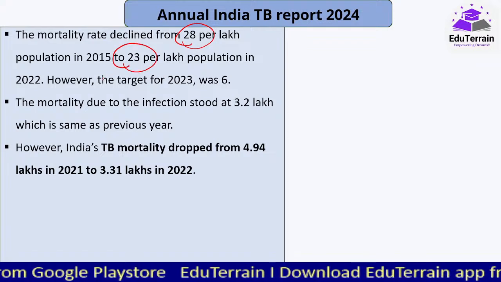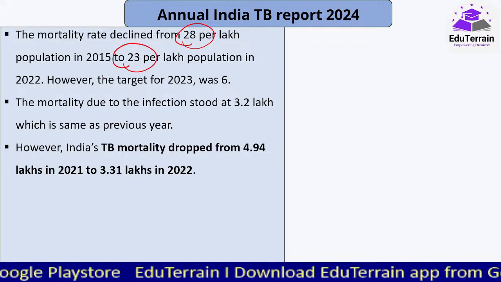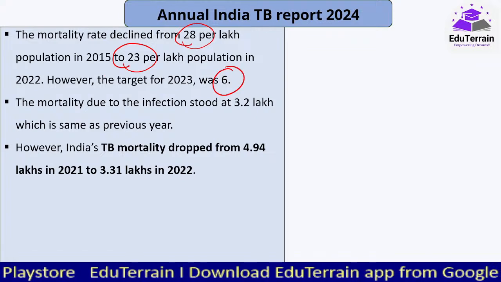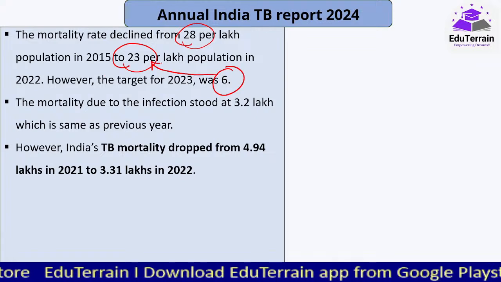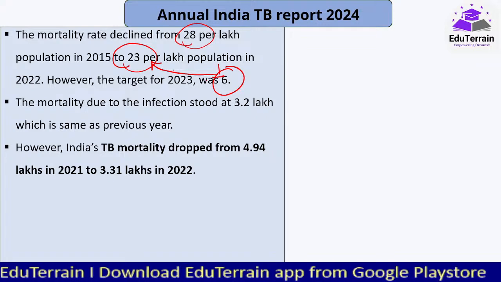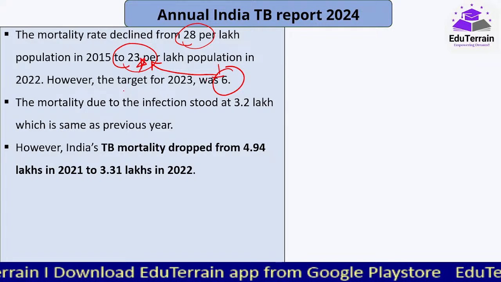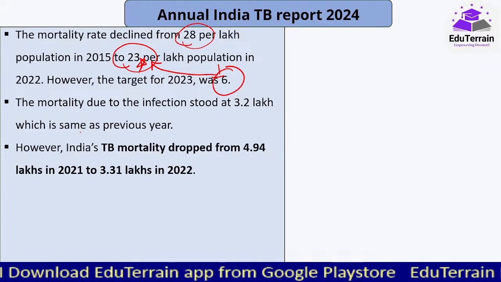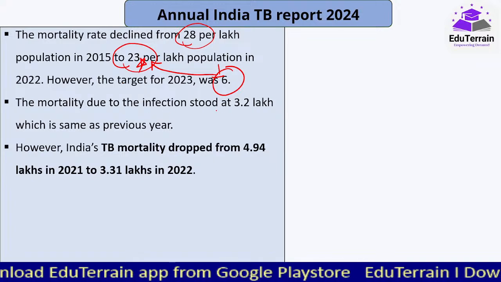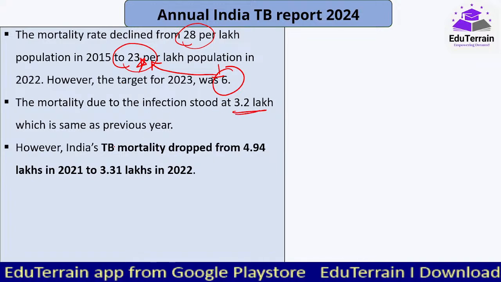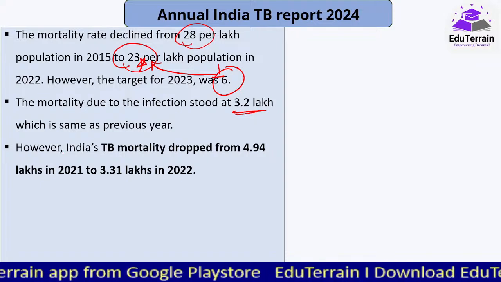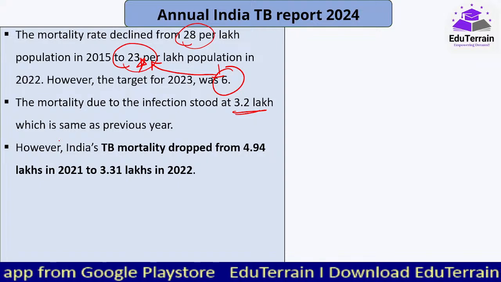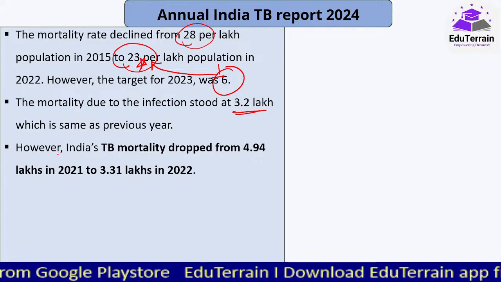But again, did we meet our targets for the year 2023? No, because the target was only 6, but here we still stand at 23. So here again we have to work a lot. And the mortality due to infection, total mortality, if you see, it is 3.2 lakhs, which is the same as the previous year. 2022 में भी उतना ही था, 2023 में भी उतना ही है.